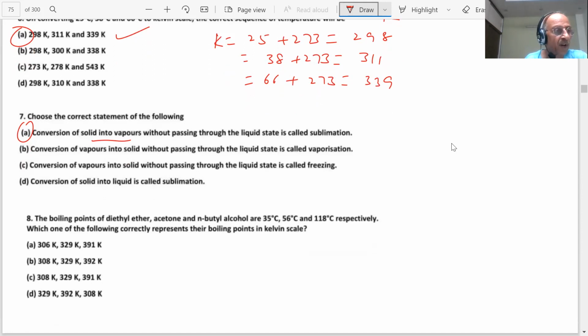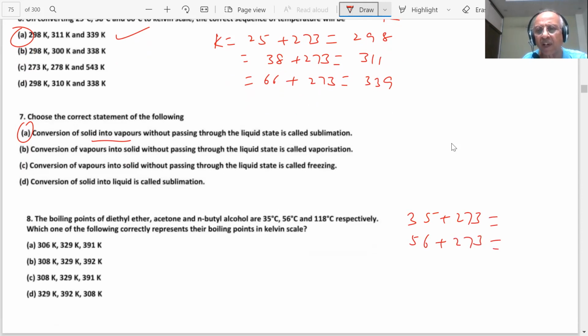Question 8 is on the screen, student. The boiling points of diethyl ether, acetone and n-butyl alcohol are given. Which one is the correct option? Represent the boiling points in Kelvin scale. Again, you will add 273 to each of them. Celsius to Kelvin, how much are you getting? Which is the correct answer? Sir, C option. Okay.